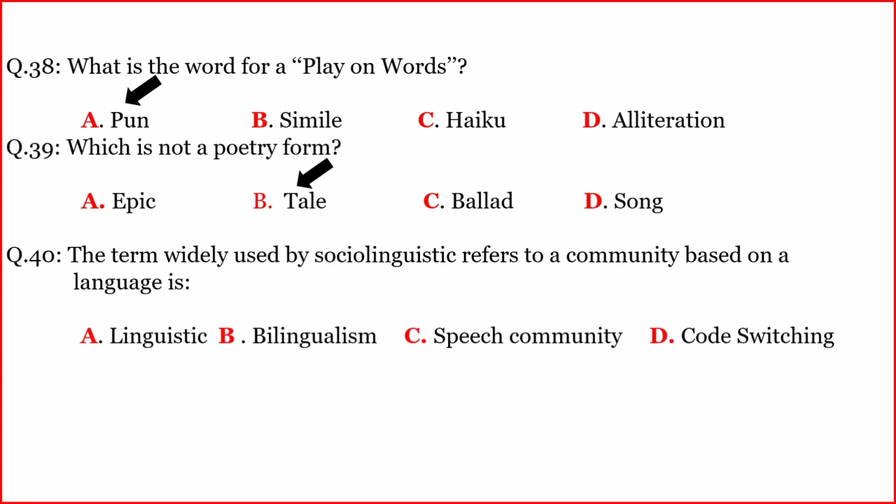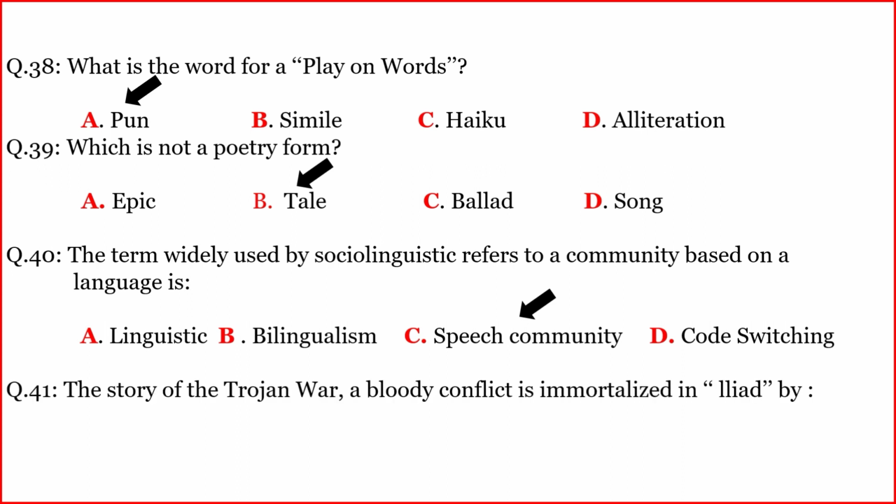The correct option is C. Speech community. Another question. The story of the Trojan War, a bloody conflict, is immortalized in the Iliad by. The correct option is B. Homer.